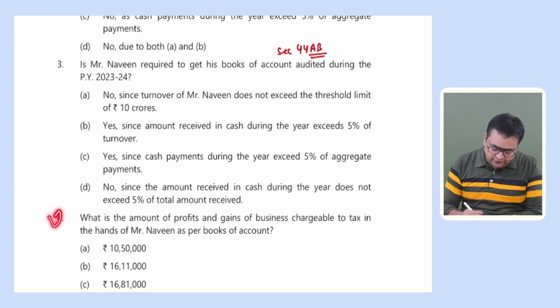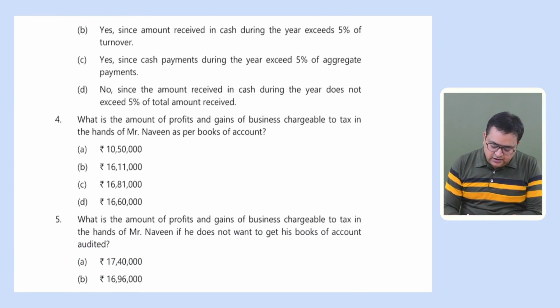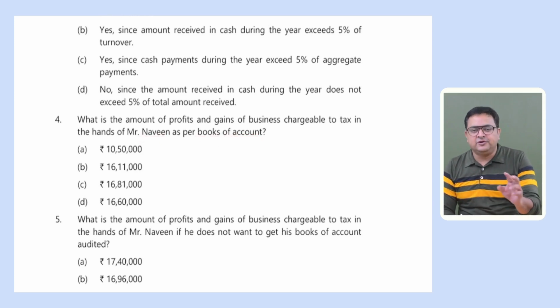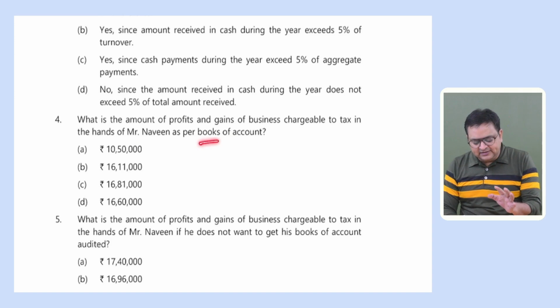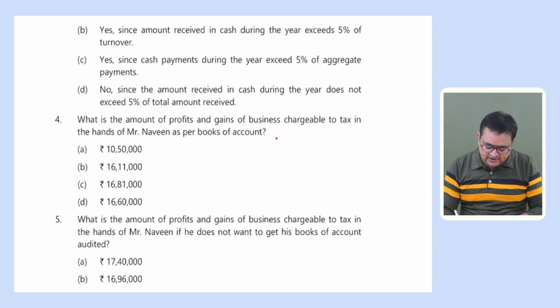Okay. Fourth question. What is the amount of profit and gains of business? They are asking about the PGBP income chargeable to tax in the hands of Naveen as per the books of accounts. So they are saying as per the normal provisions, not as per the presumptive provision. They are asking what would be the PGBP income of the assessee as per normal provisions. Here they are asking nothing but normal PGBP income.